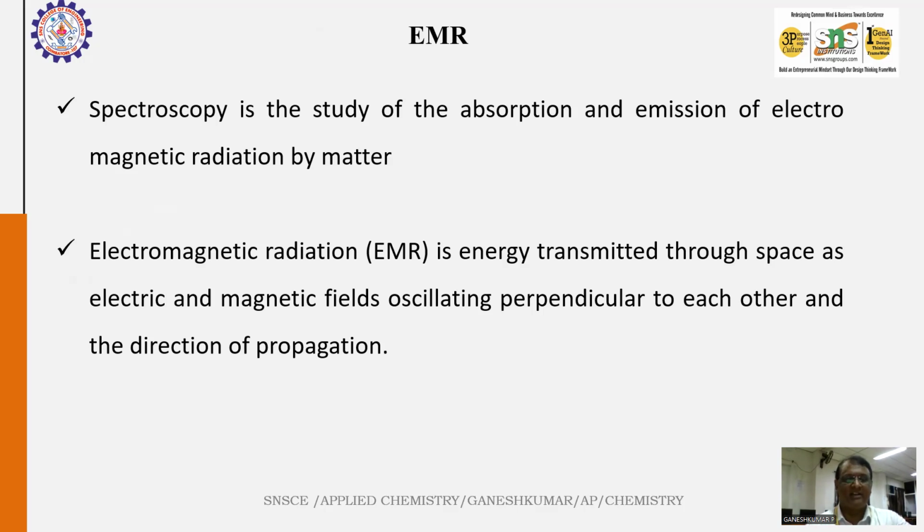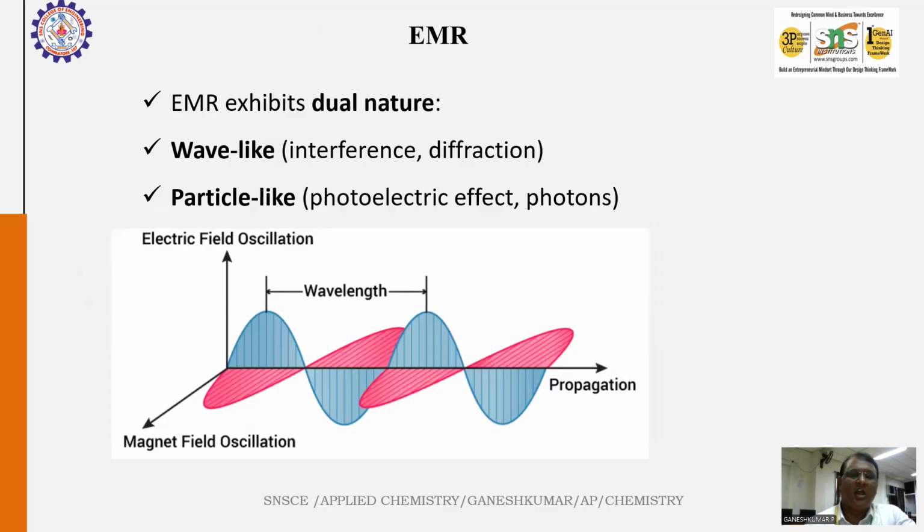Then what is electromagnetic radiation? It's an energy transmitted through space where an electrical and magnetic field are perpendicular to each other. When the electrical field is traveling in one direction, the magnetic field is traveling in the perpendicular direction. You see here, along the x-axis there is a magnetic field oscillating, and along the y-axis, the electrical field is oscillating. EMR means electromagnetic radiation.